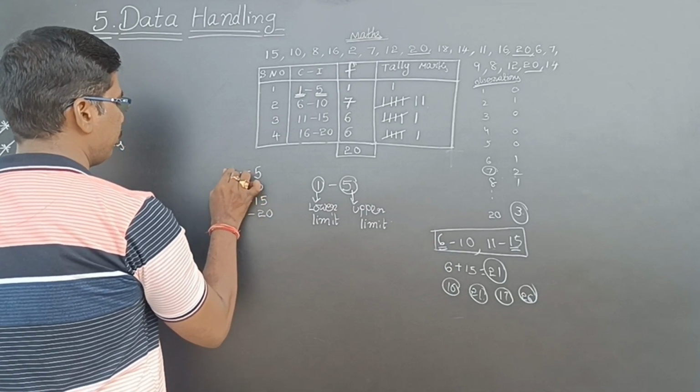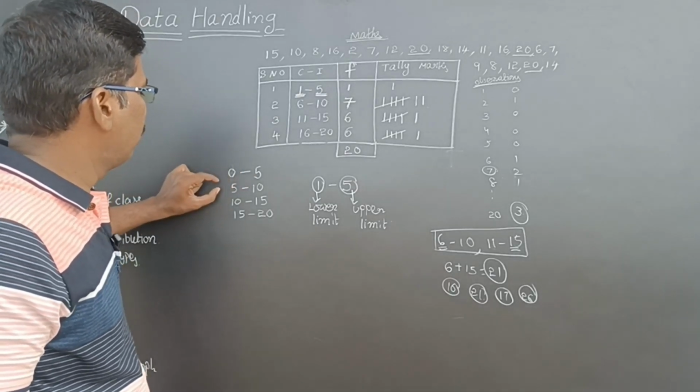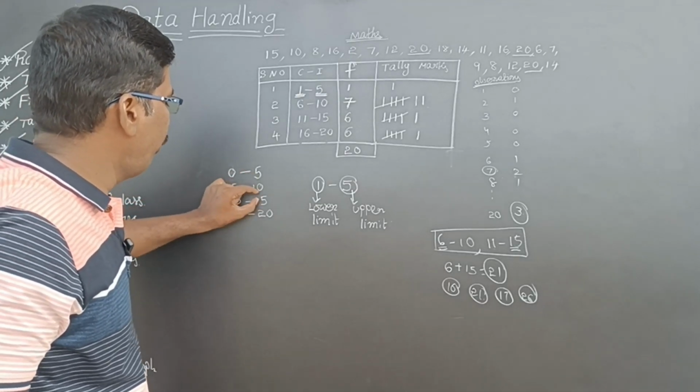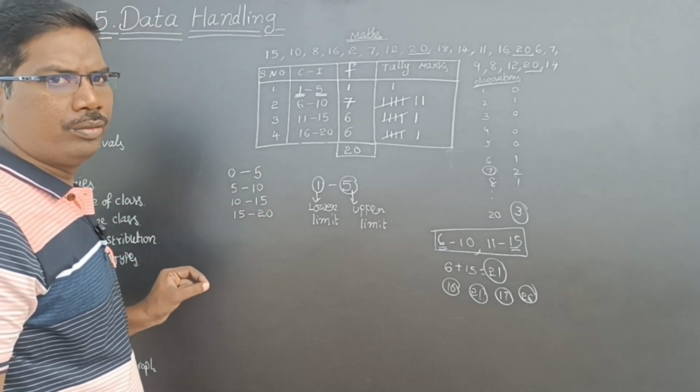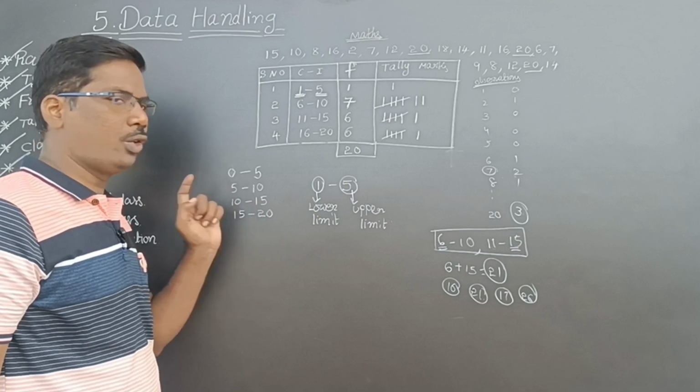Here 0 will take. See here, 0 to 5, 5 to 10, 10 to 15, 15 to 20.